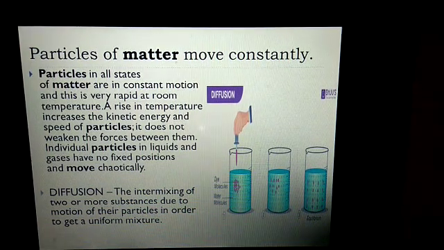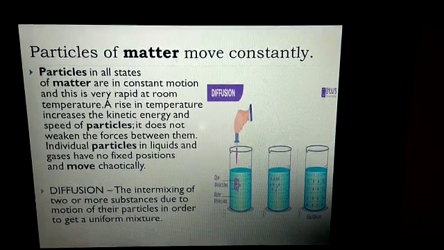Once you add the dye molecules, they get uniformly distributed in the complete volume of water. This intermixing of two or more substances due to the motion of their particles, in order to get a uniform mixture, is called diffusion.